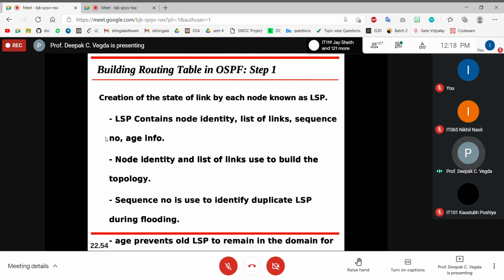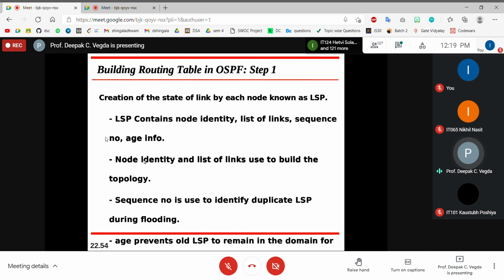In that case, your receiver must be able to understand that this is the delayed packet, this is the old information, and for that age information is there. Sequence number is also there to identify which is the first packet, which is second, which is third, and for which packet you are getting acknowledgement, right?